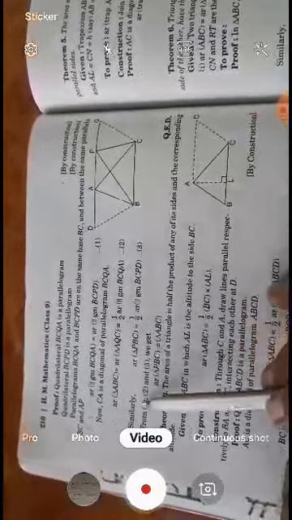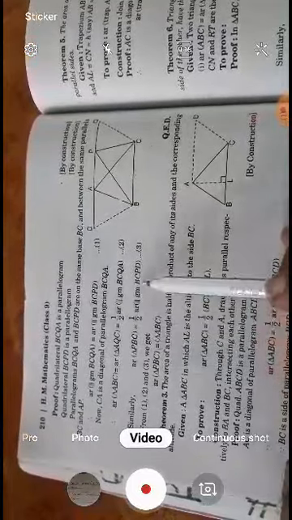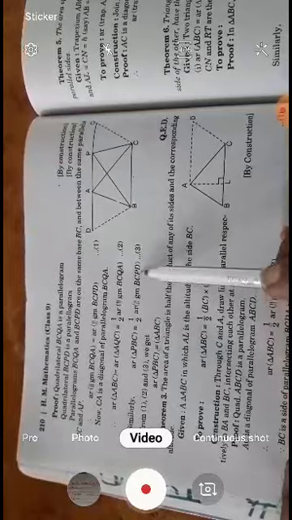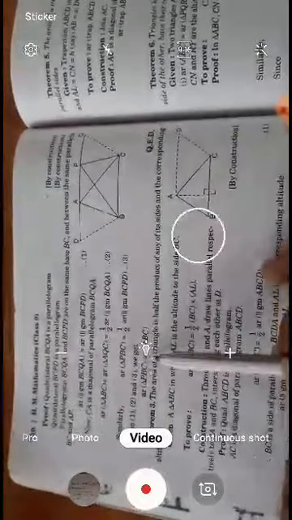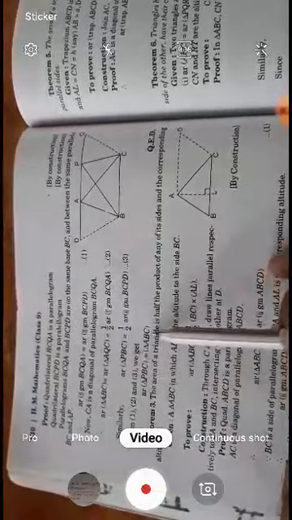Similarly, area of PBC is equal to half of BCPD. From 1, 2 and 3, which we proved above as equal, area of PBC is equal to area of ABC. We take the triangles of both and this will be clear.